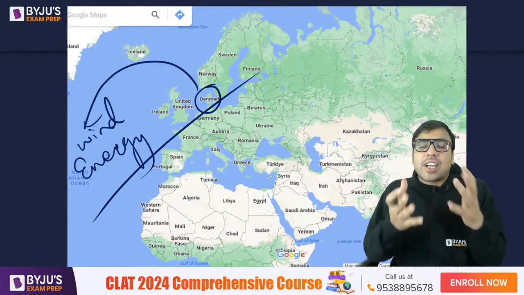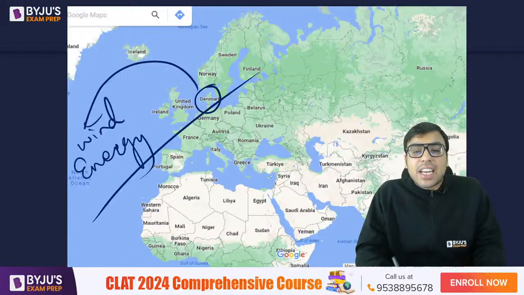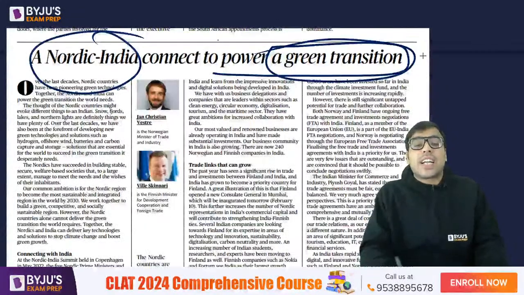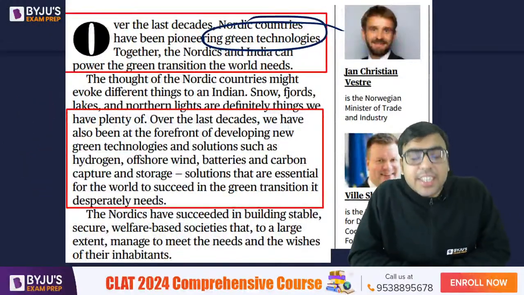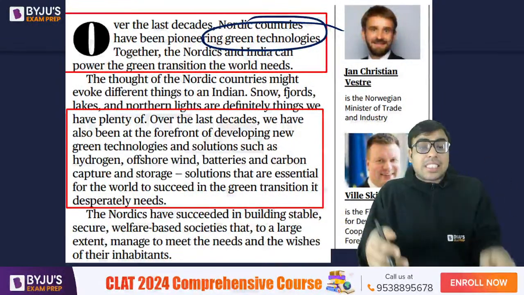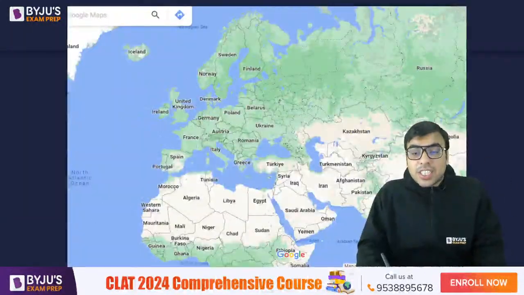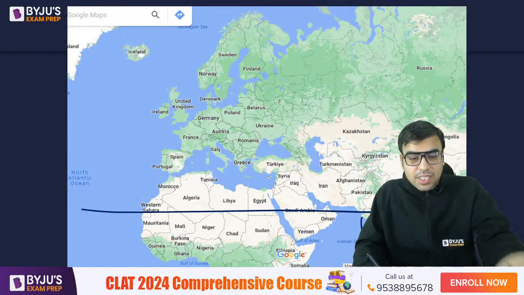So basically he's talking about how India can have a good relation with Nordic countries, so that Nordic countries would be helping India in moving towards green technology. Green technology means the technology which is causing less pollution, right? The second thing is what is the benefit of India? If you see it carefully, India lies in this tropical region. Yes, I hope you are aware of it.